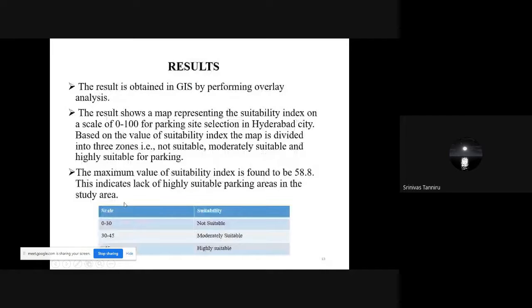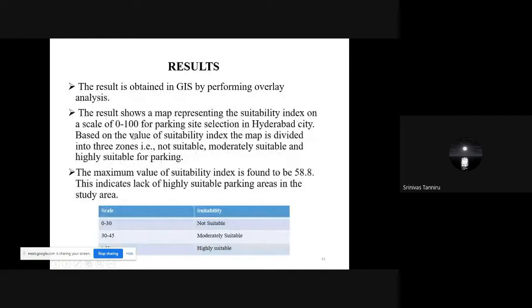Here these numbers indicate the weights which we have calculated from the framework, so that we will get a parking site suitability index. In the final result, whatever index map we are getting is on a scale of 0 to 100. In this particular study, we have assigned 0 to 30 as not suitable, 30 to 45 as moderately suitable, and greater than 45 as highly suitable. The maximum value of the suitability index is found to be 58.5. This indicates a lack of highly suitable parking areas in the study.